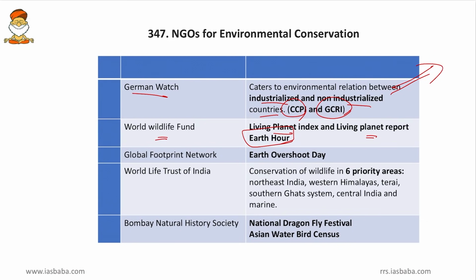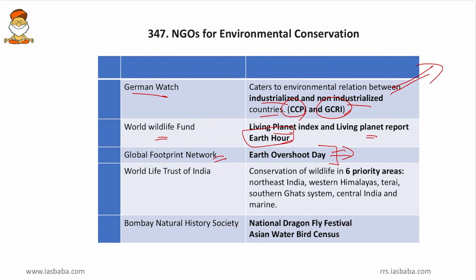And then Global Footprint Network. This comes up with the important report or the Earth Overshoot Day. What is Earth Overshoot Day? That is that day wherein the environment has already exhausted giving whatever it could have given in that year, and from then on we are exploiting the future year's resources.